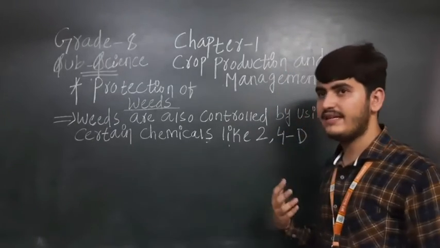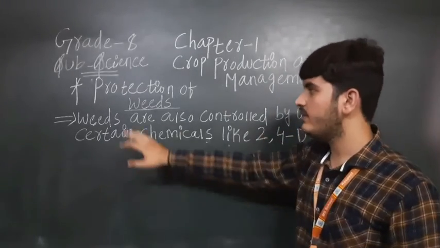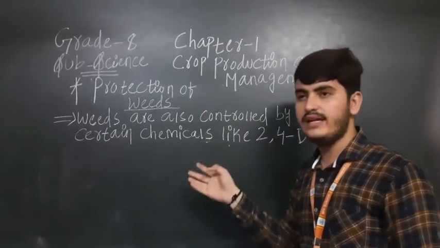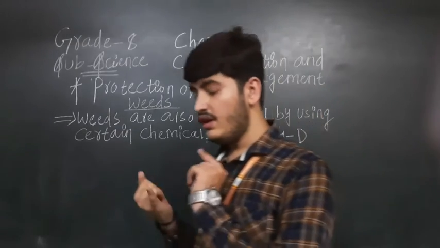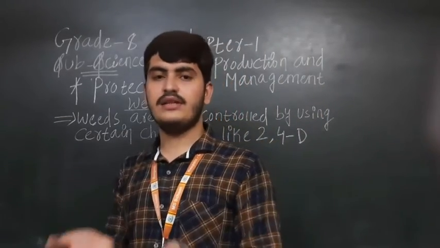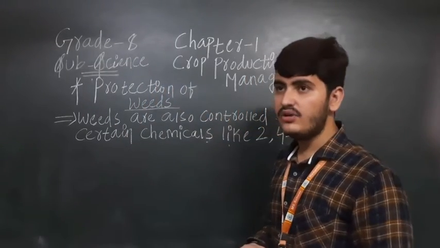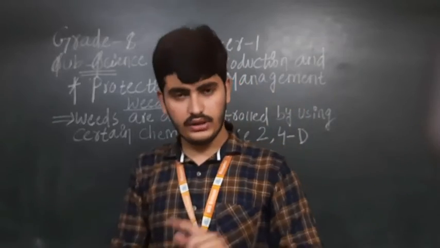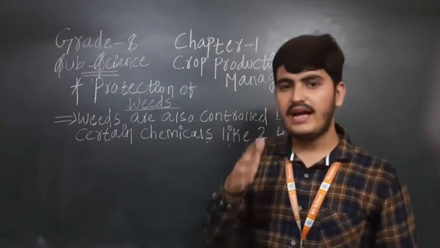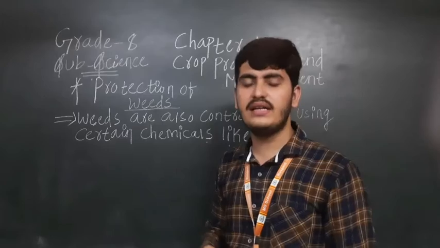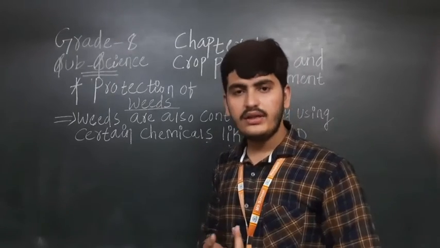It's good that plants are there, but if we do not cut the weeds from the field, what will happen? First of all, the growth of the unwanted plants will increase, as half of the manure and fertilizers which the farmers are adding to the crops will be taken by the weeds. Then overcrowding will also be there.